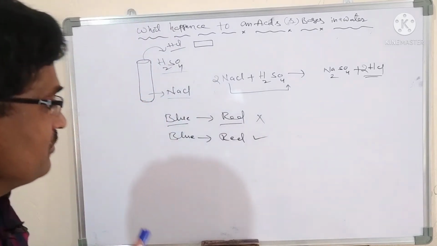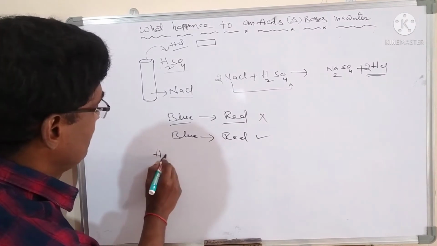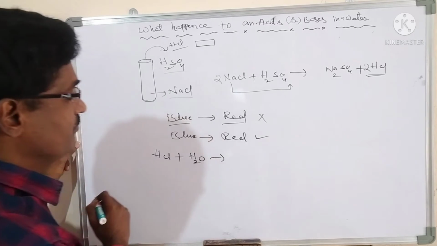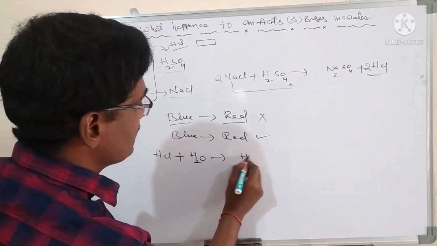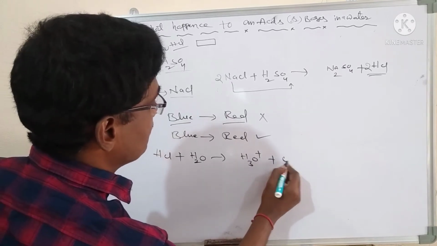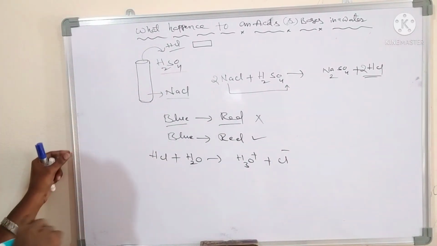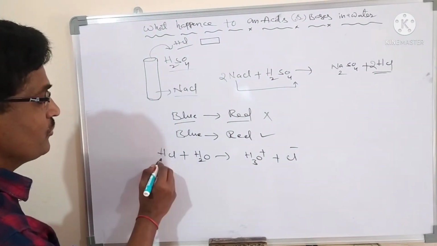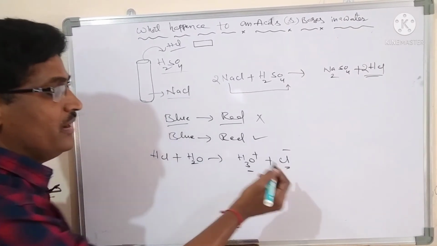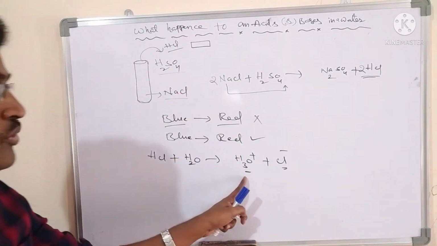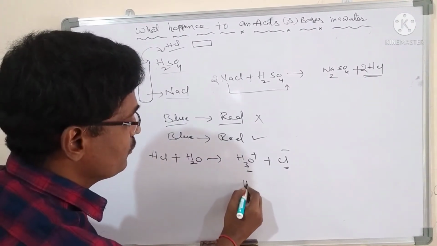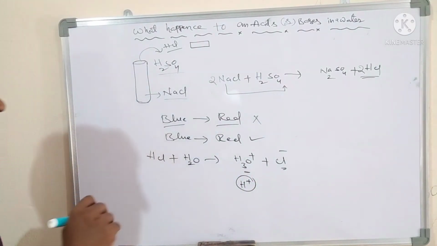Yes, I am writing the equation here. Look at HCl, when it reacts with water, which produces H3O plus Cl minus. Here you look at two hydrogen atoms, one hydrogen atom, one oxygen. It is a cation, and this is the anion. This is the hydronium ion. Hydronium ion, you have to write as H plus.